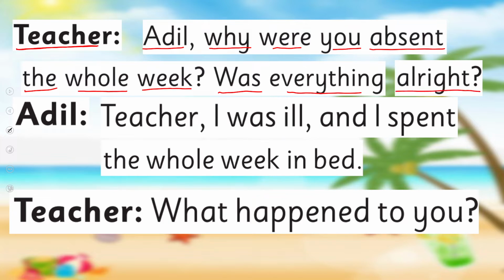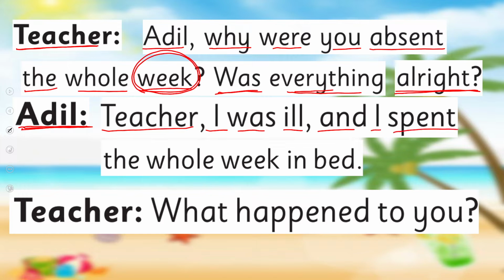It means Adil did not come to school for a week, so the teacher is worried and she's asking, was everything all right? Now Adil is saying, what is he saying? Adil: Teacher, I was ill and I spent the whole week in bed. Oh, he was not well. Now teacher replies, Teacher: What happened to you? Why were you ill? What happened to you?